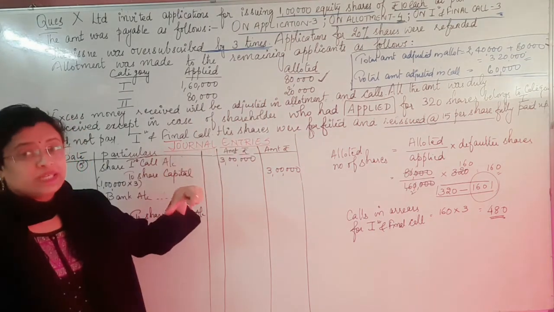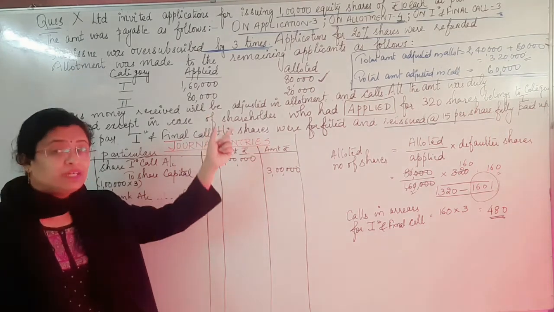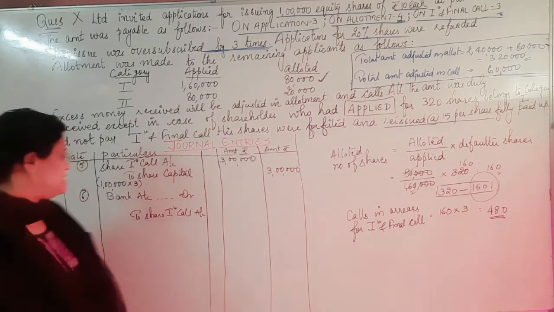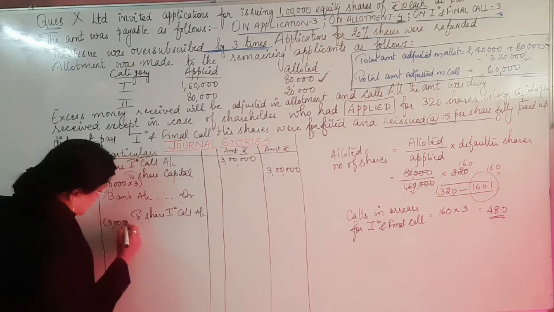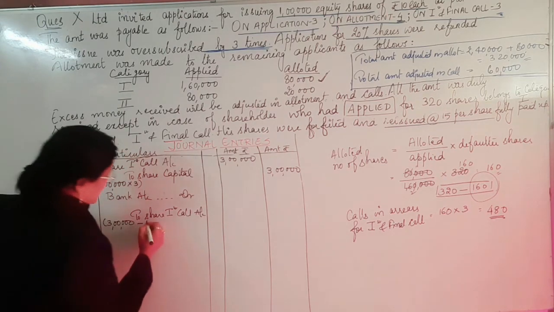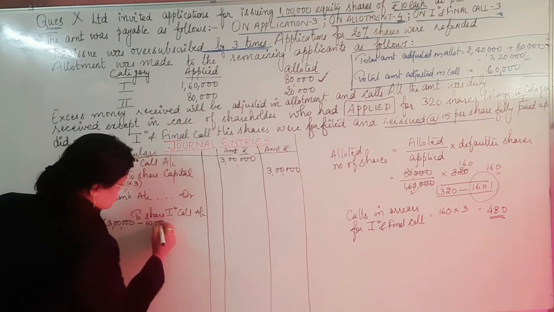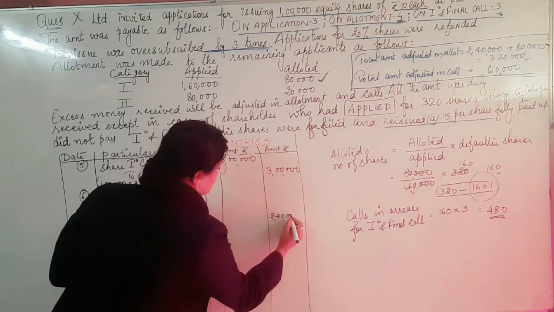So therefore this 60,000, we have to deduct it from the value of the 3 lakh, because we received it earlier. Now we are not going to receive it. Hence the amount due to be received here is going to be 3 lakhs minus 60,000. How much here, children? It's going to be 2,40,000.